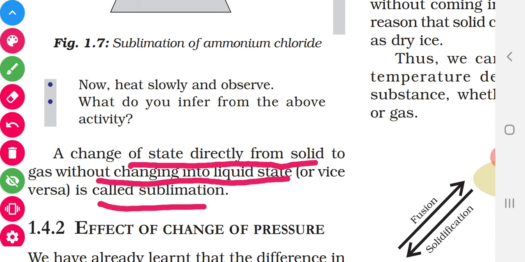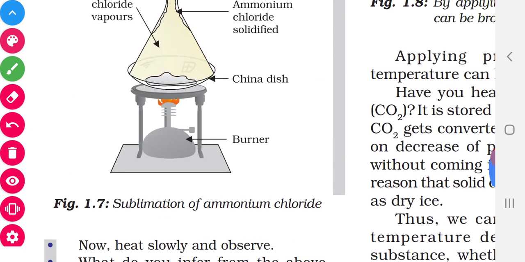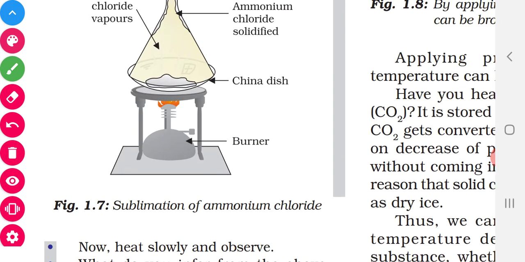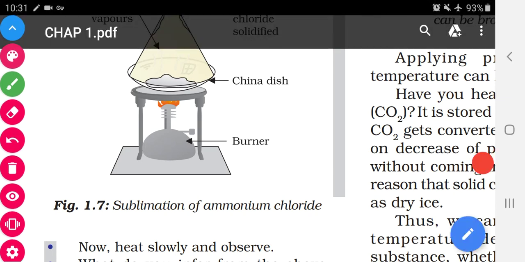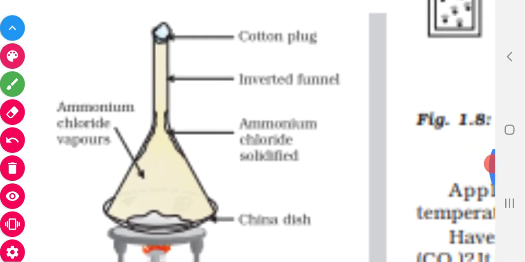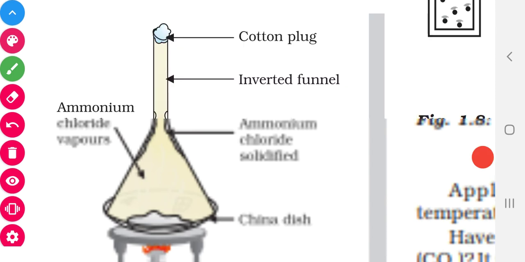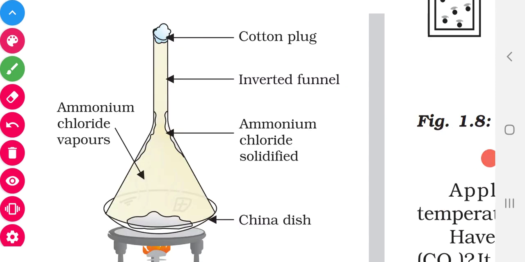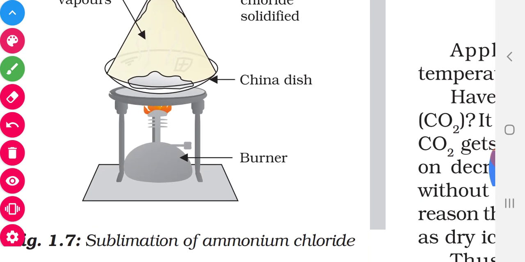Vice versa means changing from gas into solid is also called sublimation. Here two processes are taking place. One is sublimation, where the solid is converting into gas. The gas cannot go out, so again the gas is converted into solid. So we can also call this deposition.